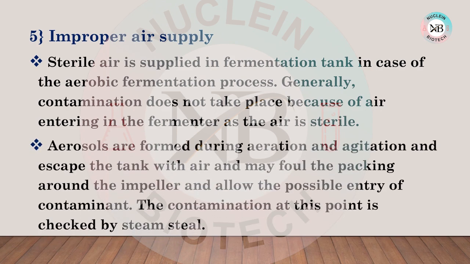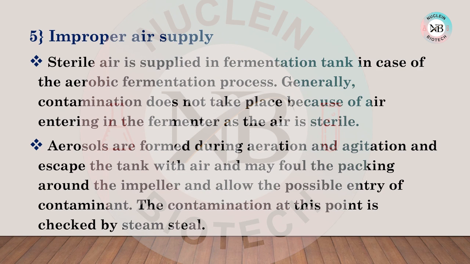Now, how does it occur? Aerosols are formed during aeration and agitation and escape the tank with air and may find the packing around the impellers and allow the possible entry of contaminants. The contaminant at this point is checked by a steam seal. Now see what happens during aeration and agitation.